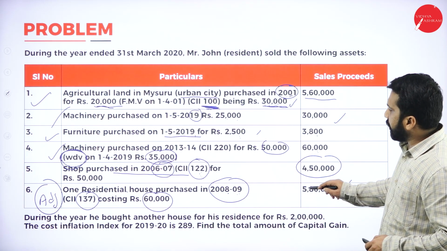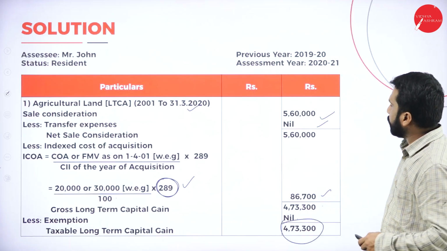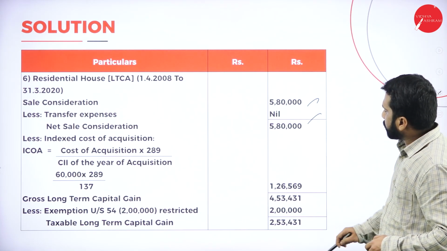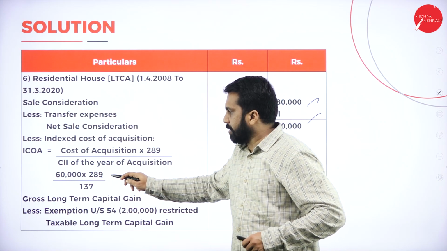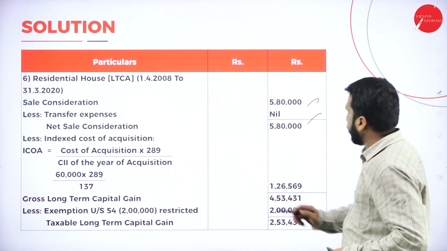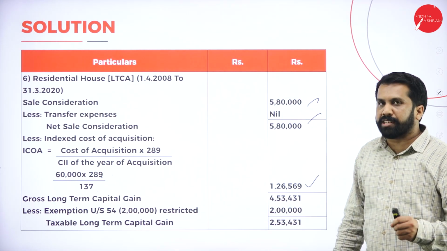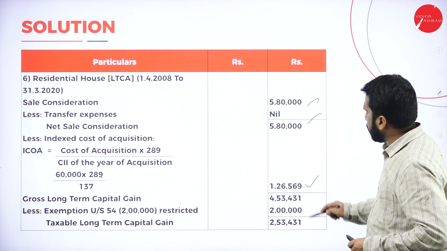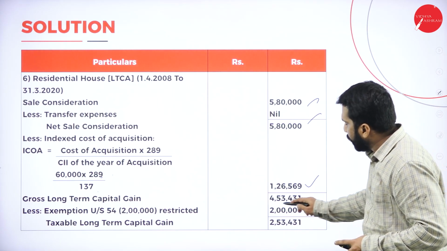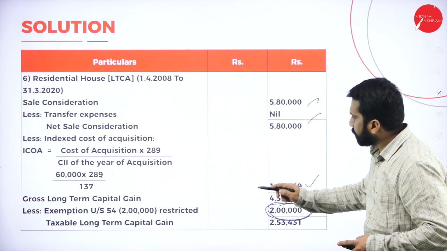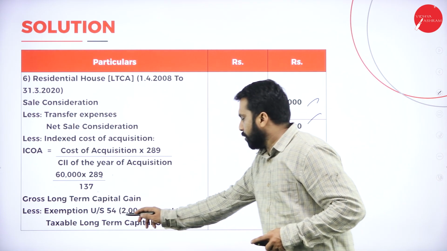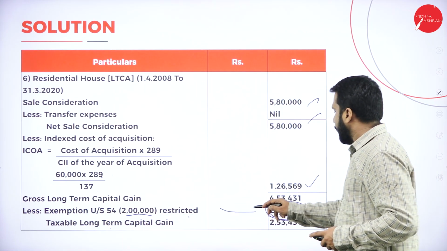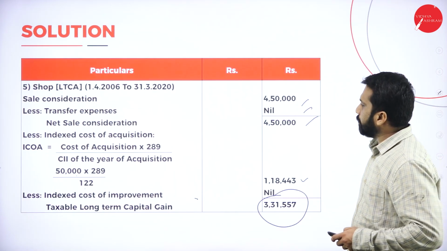Now 5,80,000 minus your 60,000 calculation. 5,80,000, your 60,000 into 289 divided by 137. If you do all the calculation, you will get 1,26,569. From this, if you minus this, you will get 4,53,000. Again, along with this, see, there is an exemption of 2 lakh, restricted, taxable long-term capital gain. Hope you are clear. I'll come back.